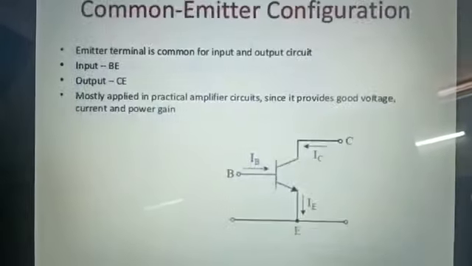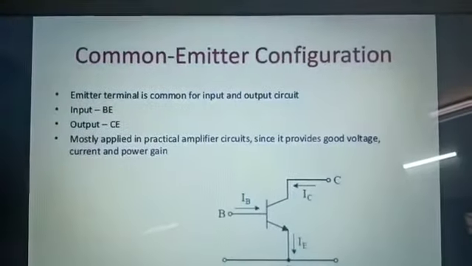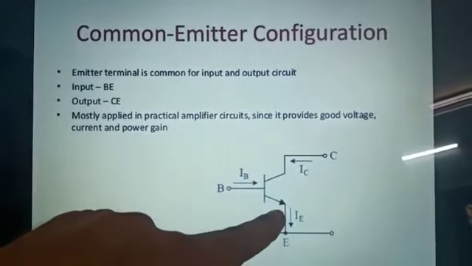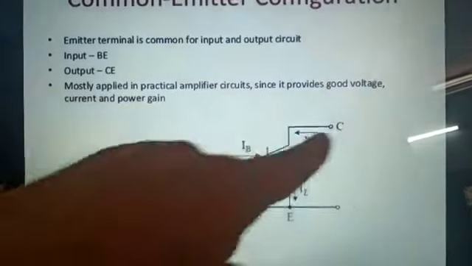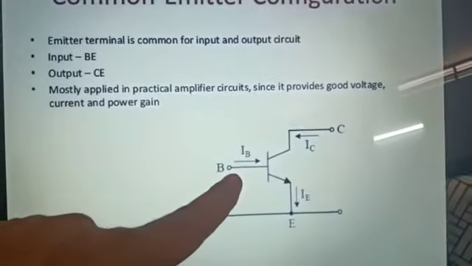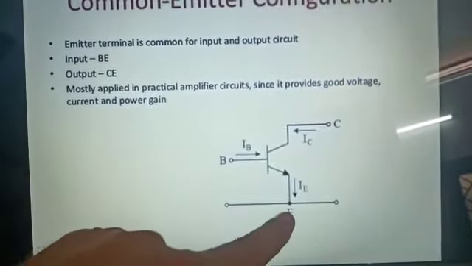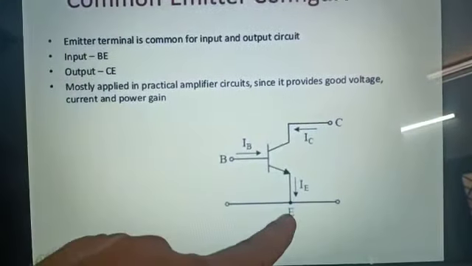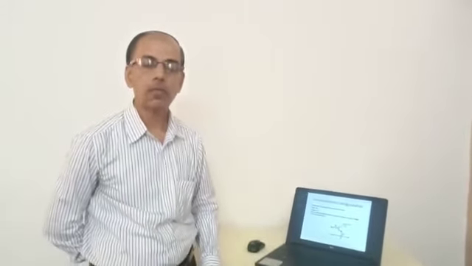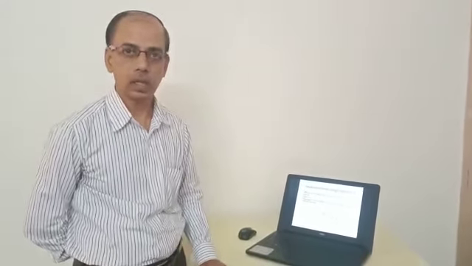Then another configuration is the common emitter configuration. Here the emitter terminal of the transistor is common to both input and output. Input is taken at the base and output is taken at the collector. So input is base to emitter, output is collector to emitter. In this configuration, both current gain and voltage gain are very large, greater than 1.